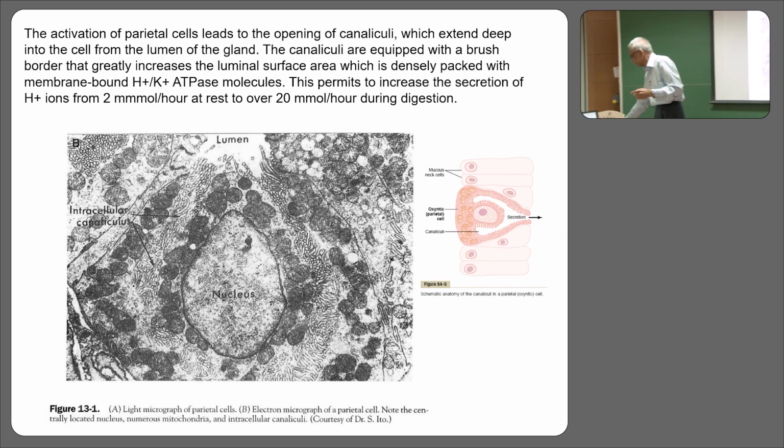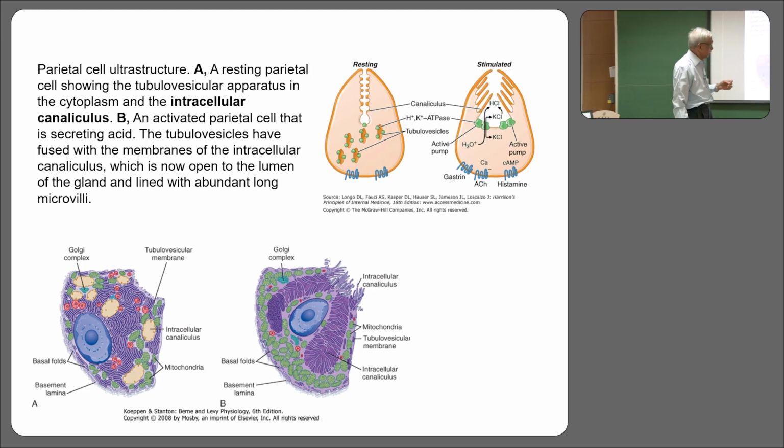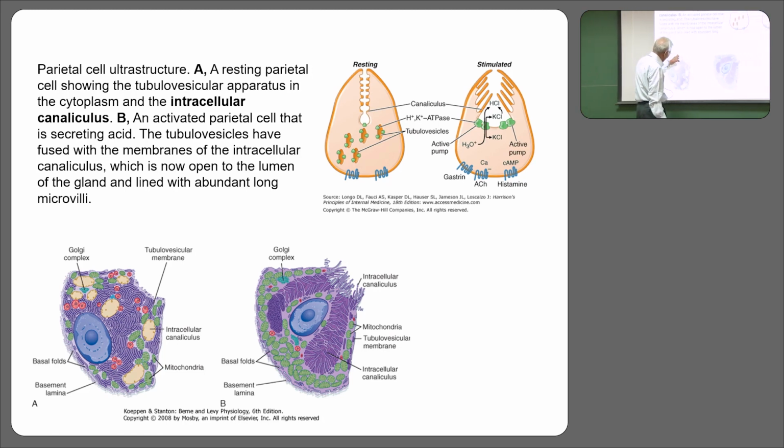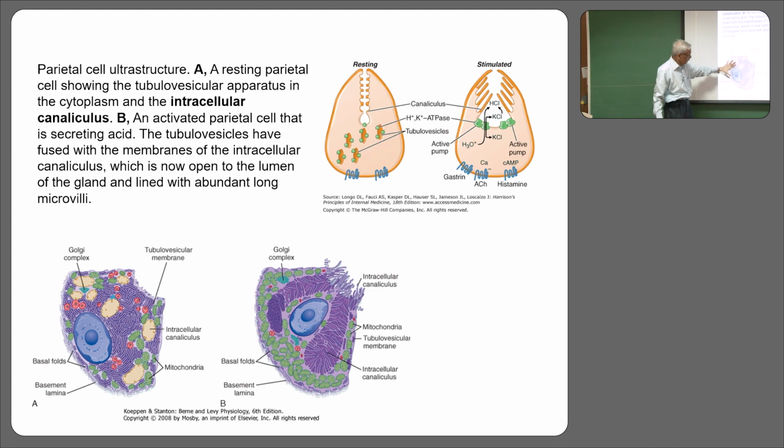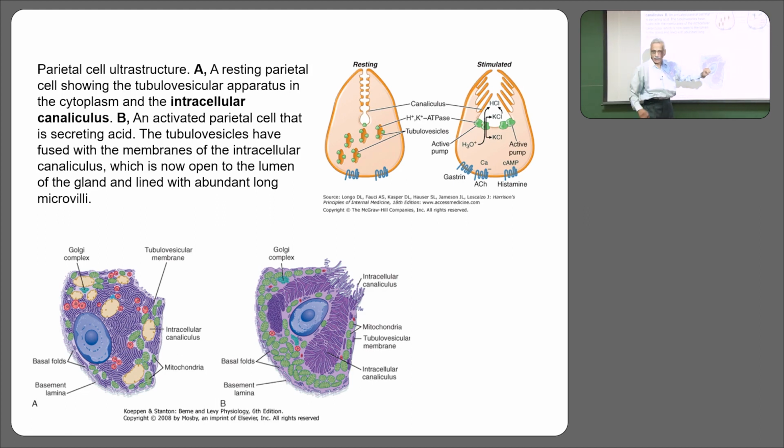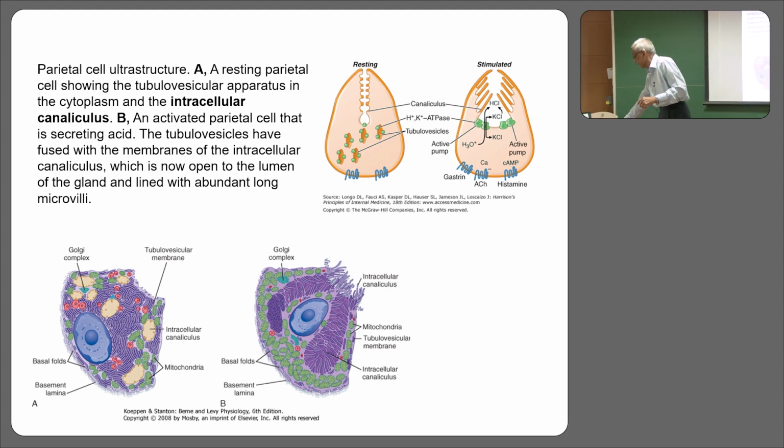And how it works is, this cell is more or less a completely closed cell, and there is an extensive system of membranes. We call them canaliculi. What do you call them? Canaliculi. But after the arrival of the food, when the cell is stimulated, suddenly these membranes are exposed to the outside. The membranes on which the pump was sitting, which was intracellular, are now exposed to the outside, and once exposed, it can secrete the hydrogen ions, and then the hydrogen ions and the chloride can go into the lumen.